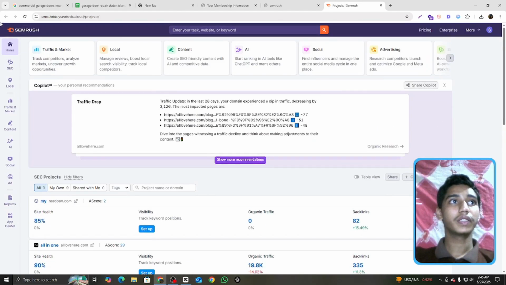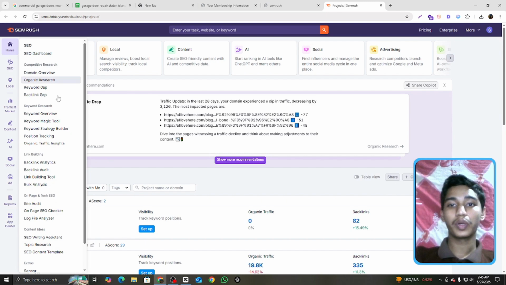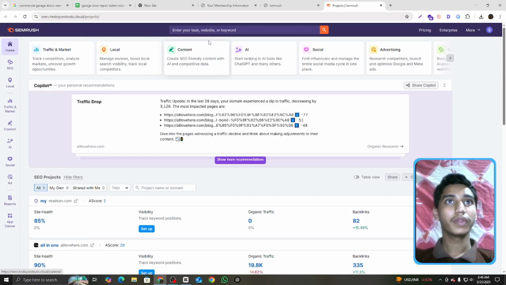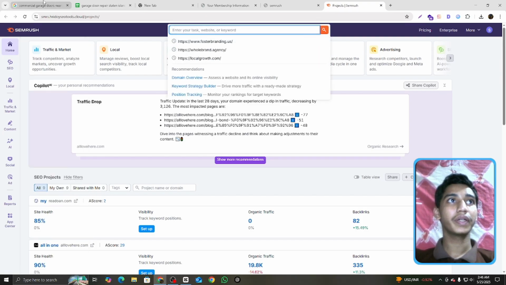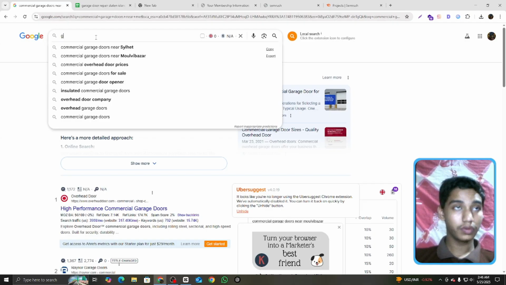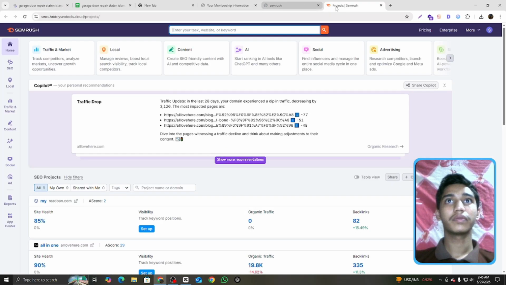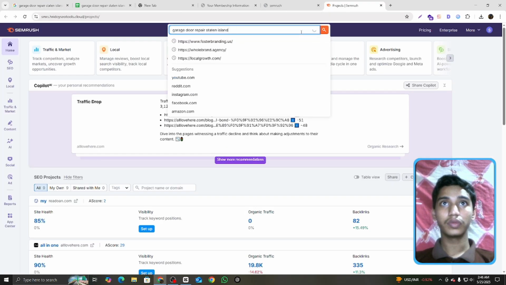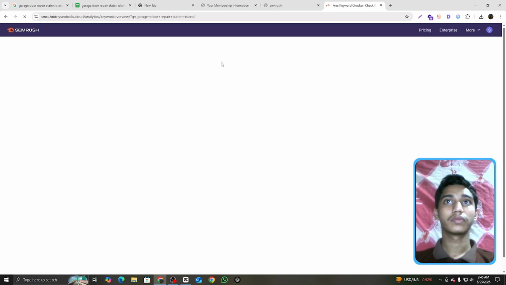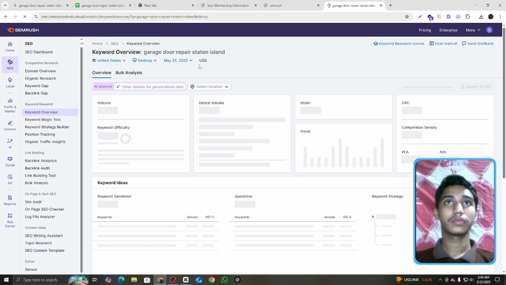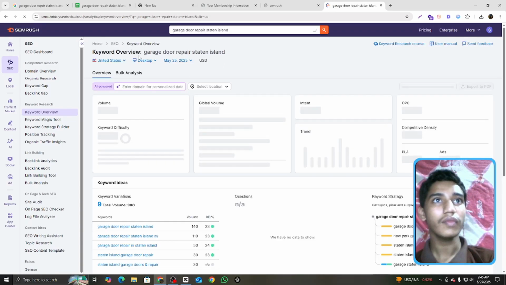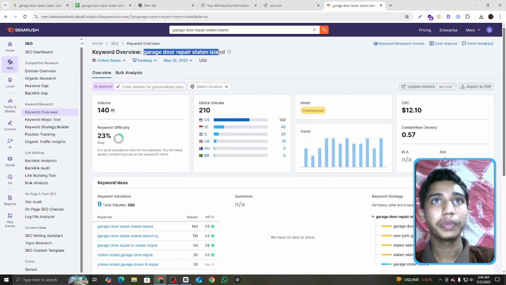Okay, here is our SEMrush dashboard, and this segment is important because we are SEO specialists, so we need all of this SEO section. Now we enter our main keyword, garage door repair Staten Island, then press enter. Keyword overview: garage door repair Staten Island.